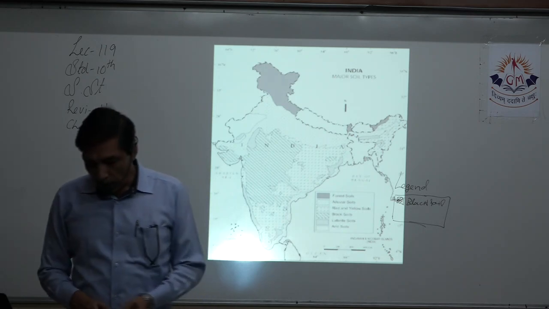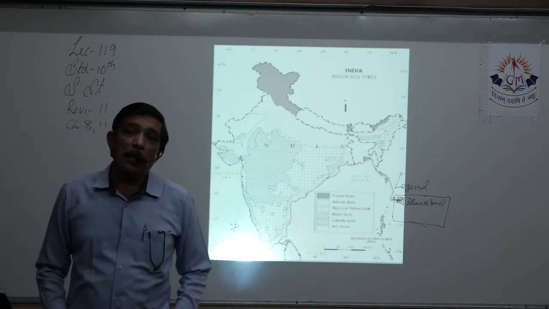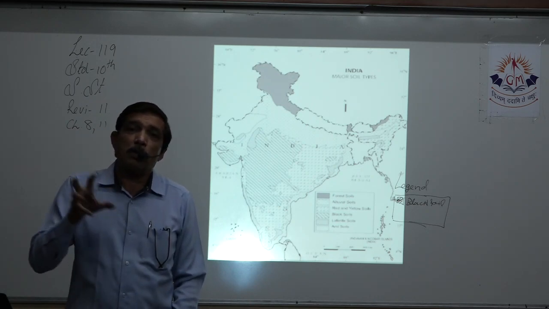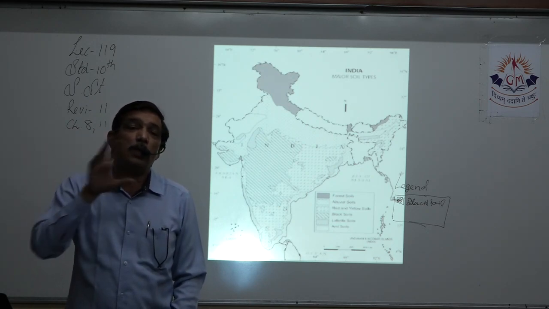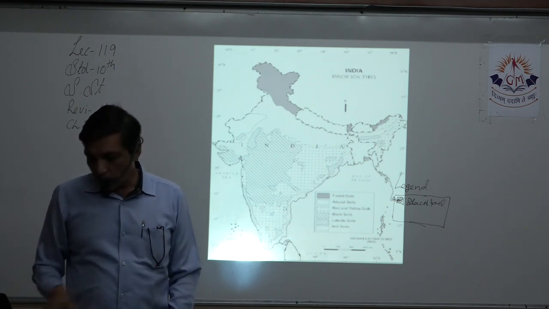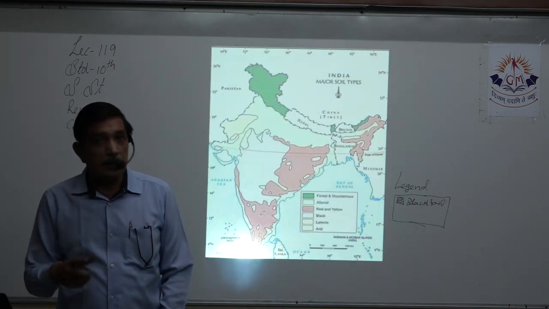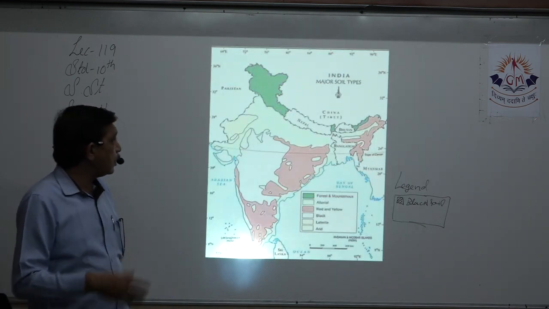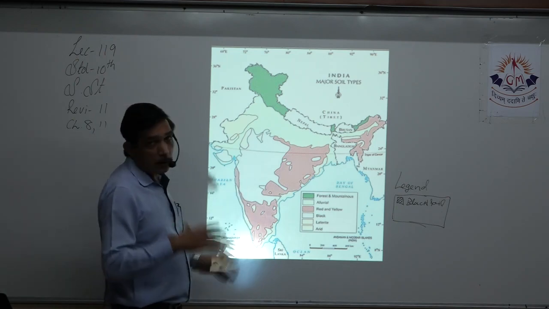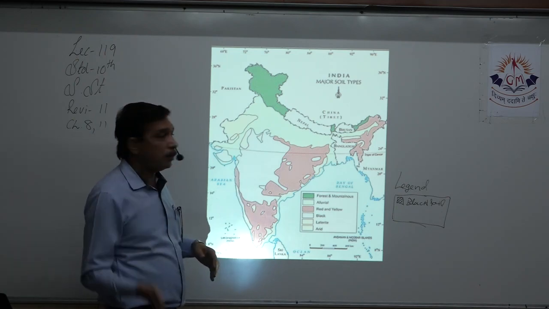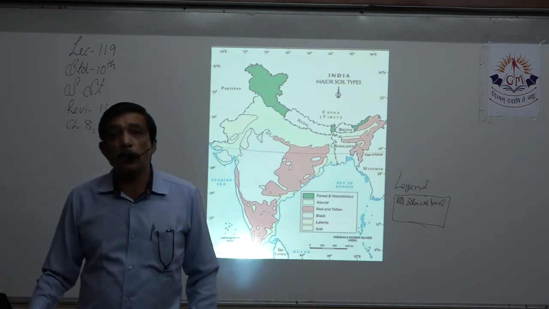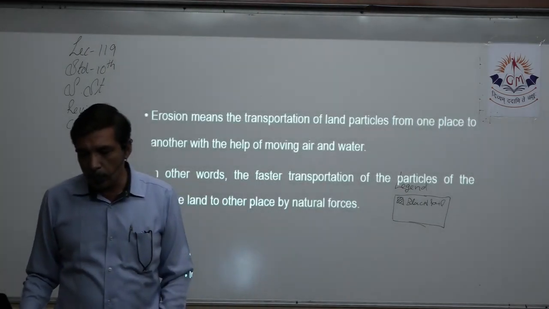So in this way, in map work, we should not be losing any marks. The only thing is, you should remember which type of soil is available in which part of the country, especially in which states, right? If you are clear with that, you can easily score marks. Again, this is in color, so the colors might not be available to you on the video, but it's also available in the material that has been supplied to you.